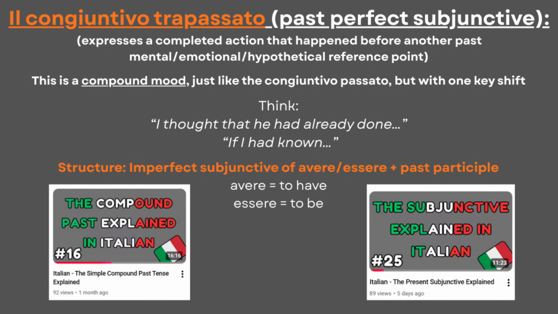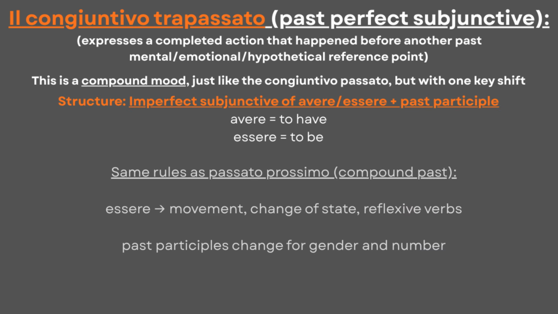Because the auxiliaries have irregular forms, we have to use them in the imperfect subjunctive, with a past participle. This way, we create the structure of the past perfect subjunctive. Also, don't forget that essere is used with verbs of movement and reflexive verbs, and that past participles must agree in gender and number with the subject.